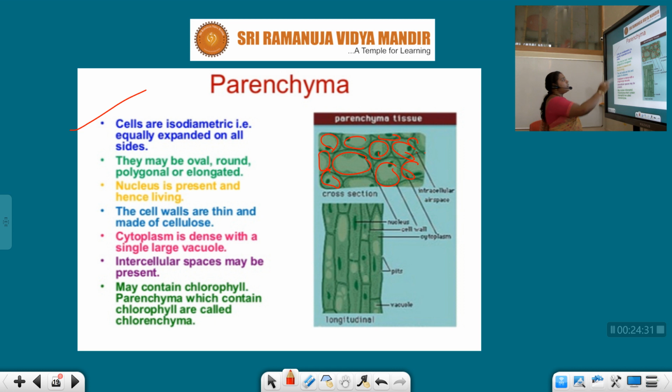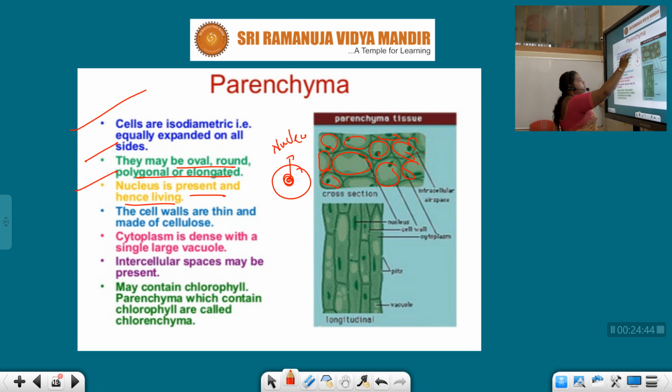They may be oval, round, polygonal or elongated in shape. Nucleus is present, hence they are living. The cells have a nucleus at the center, and because of the presence of this nucleus, we can say that they are living cells. All the simple tissue cells are living cells. I am telling about the parenchyma.